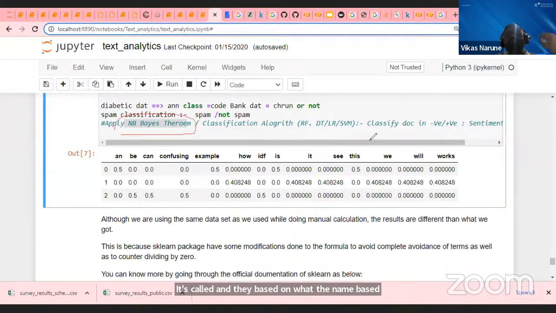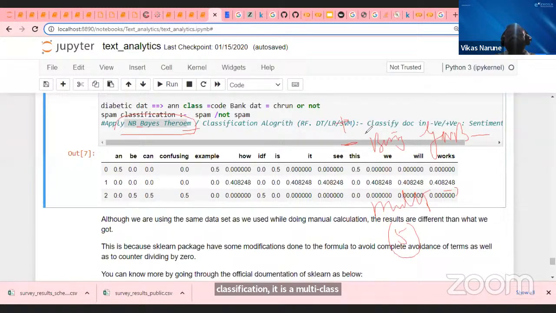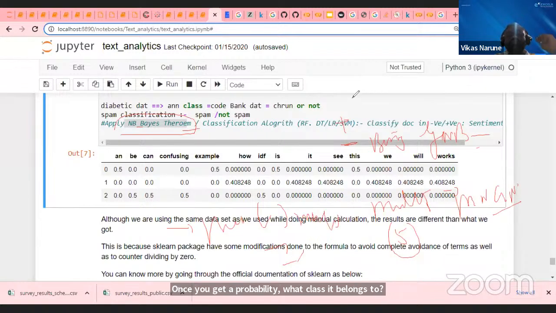If it is a binary, 2-class classification, you take Gaussian naive-Bayes. Here I want to understand only sentiment, plus or minus. If it is multi-class, for example understanding 5 emotions, you take the multinomial naive-Bayes model. You apply this kind of model here, and then you get a probability. Once you get the probability, the class with the max probability is my final result, guys. That's it.